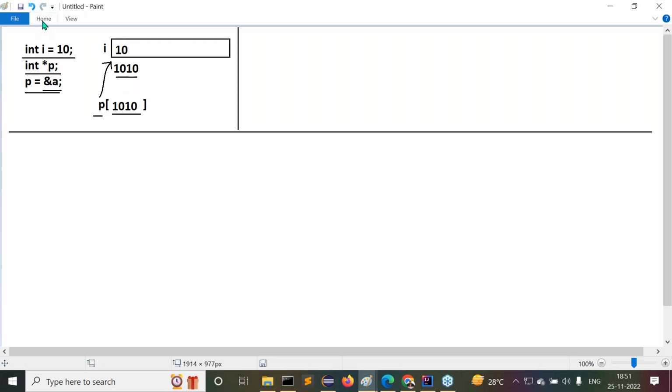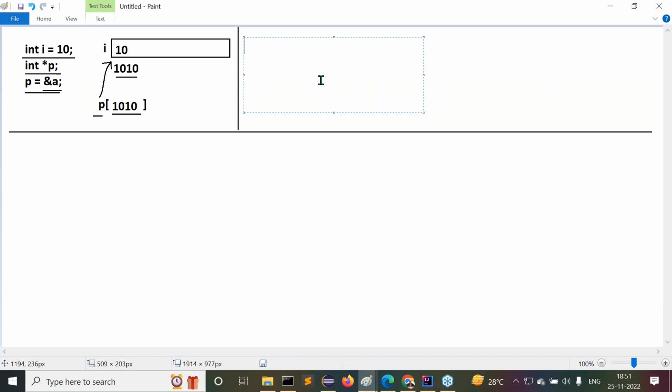Right, sir. In Java, everything we are going to write is in the form of classes only. Inside the classes, we are able to write some data. It's okay, fine.